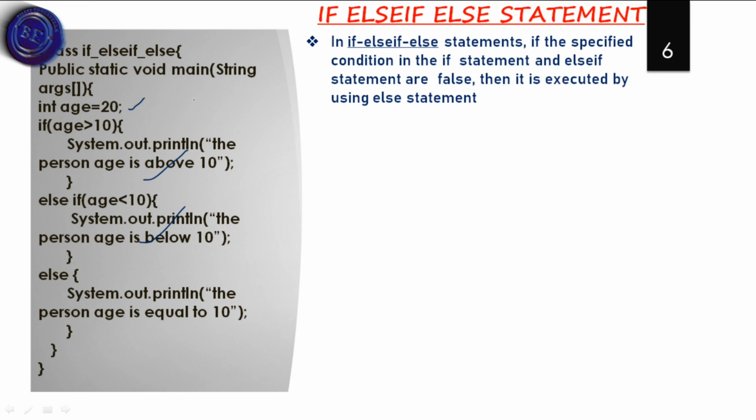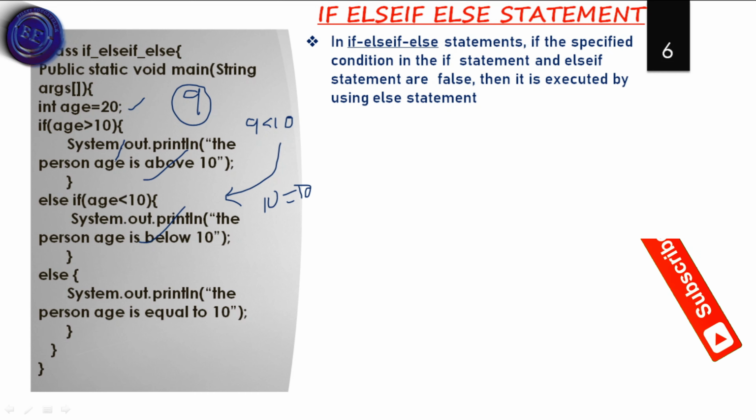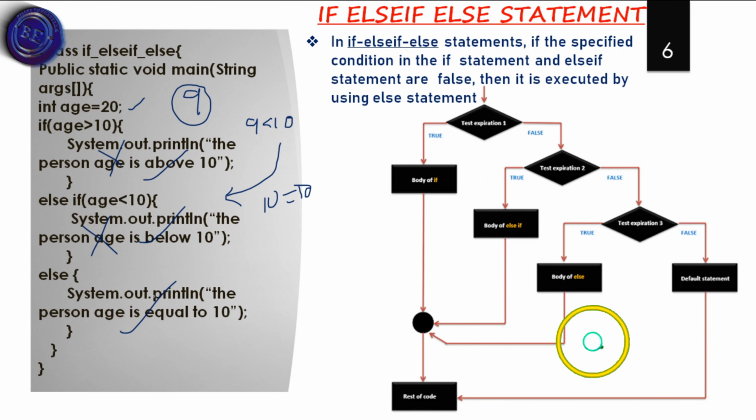If I consider it as 9, 9 is less than 10, so the else if statement will be printed. If the value is 10, 10 is equal to 10, so the first statement is false, the second statement is false and the else statement is true, so the else statement will be printed.